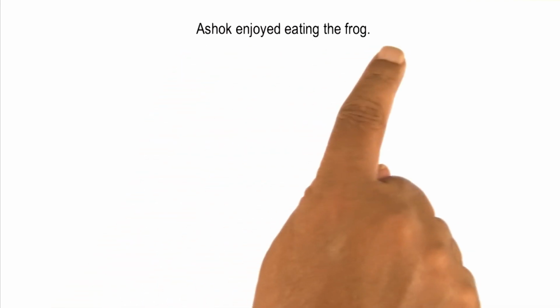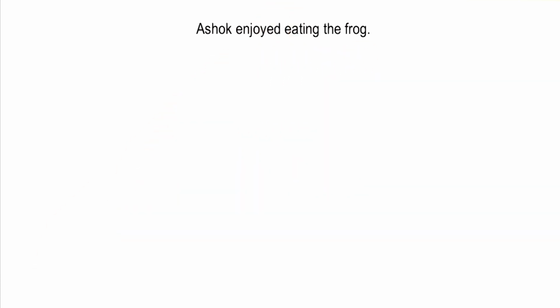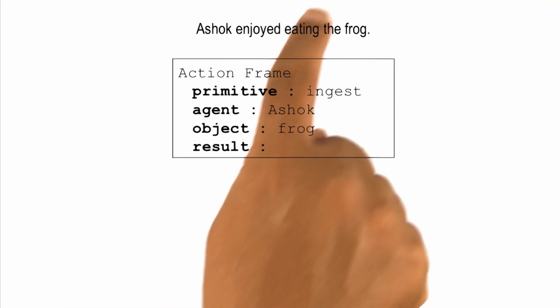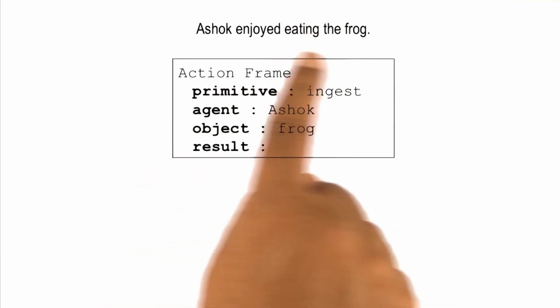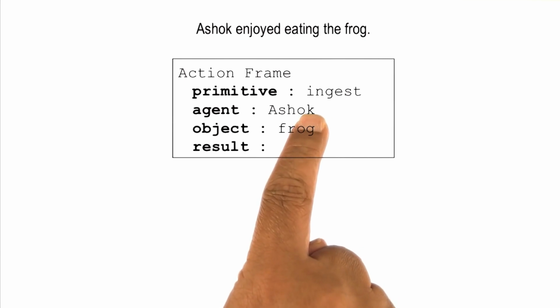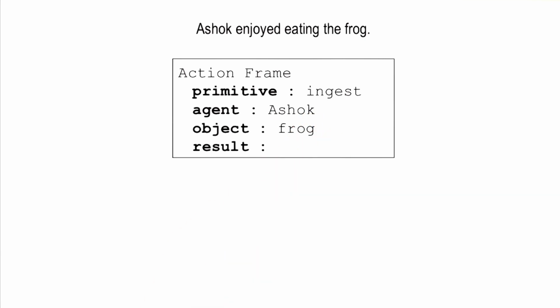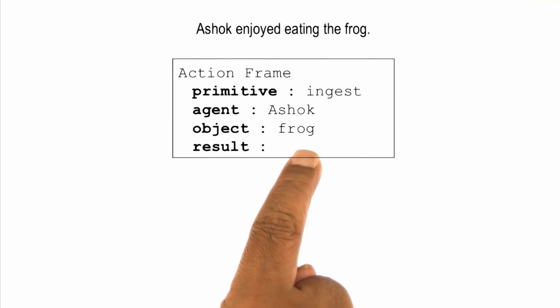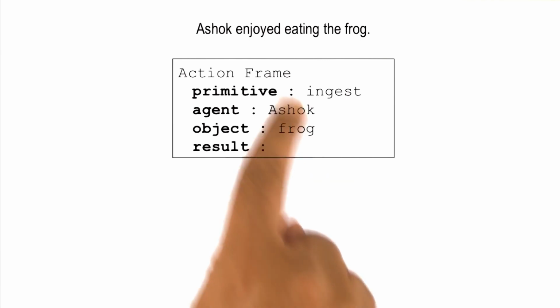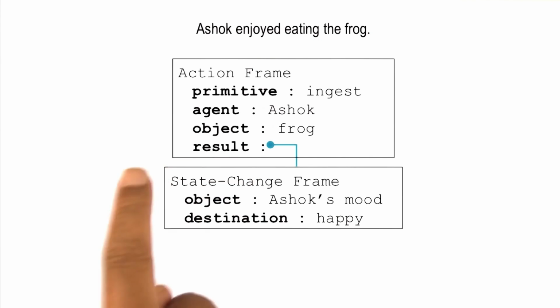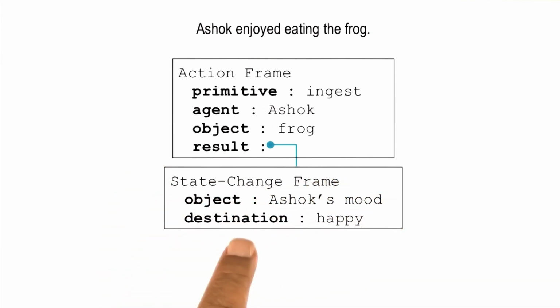So consider this sentence, Ashok enjoyed eating the frog. So not just Ashok ate the frog, Ashok enjoyed it. How do we make sense of this? Once again, because of the verb eat, we may have the primitive action for ingest. Here is Ashok as the agent, frog as the object. And this time, we'll have another slot called result, which shows what happens when Ashok eats the frog. We'll call this frame a state change frame, where there was some initial state and some state at the end of this particular action, the action of ingest. So here, there's Ashok's mood, which is becoming happy.